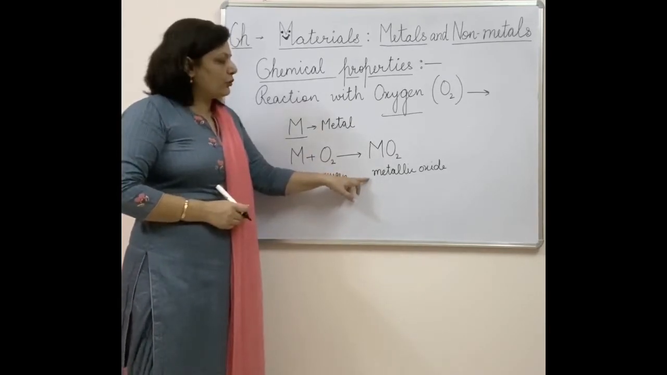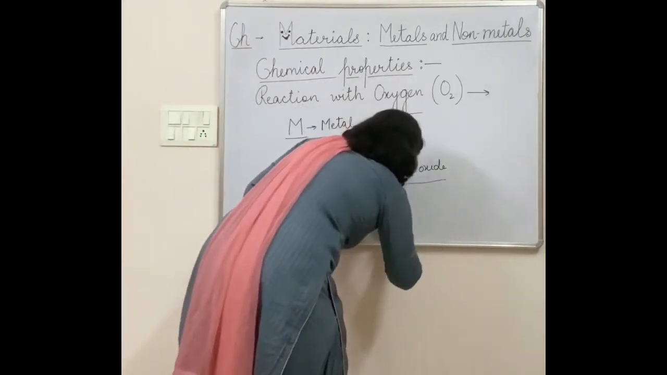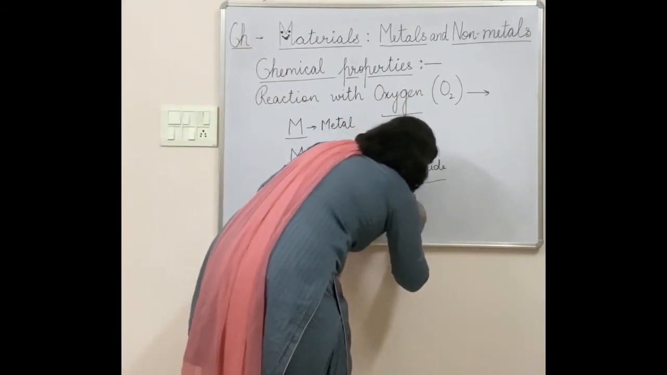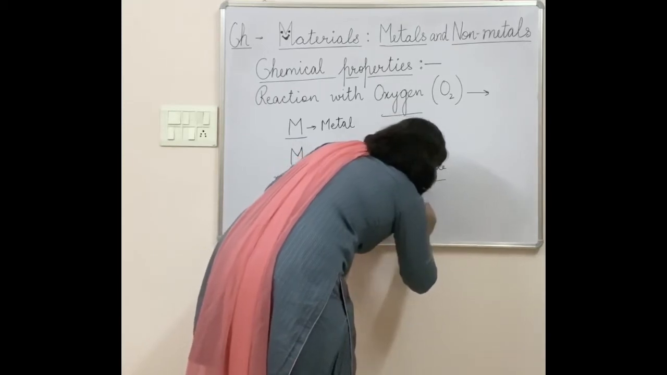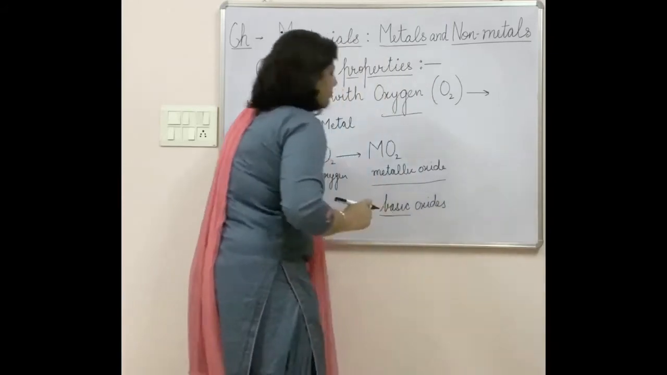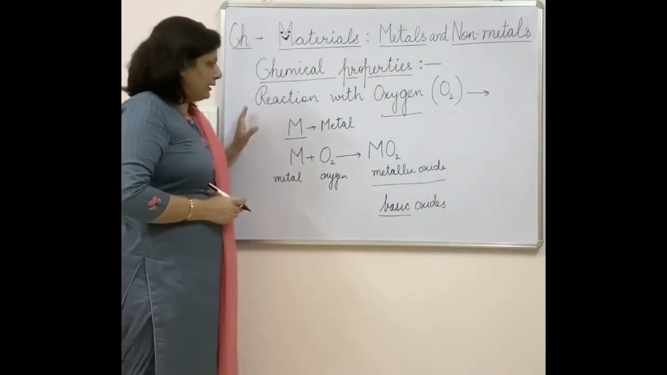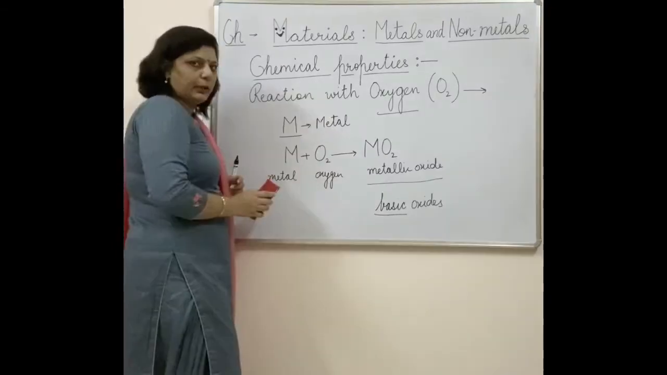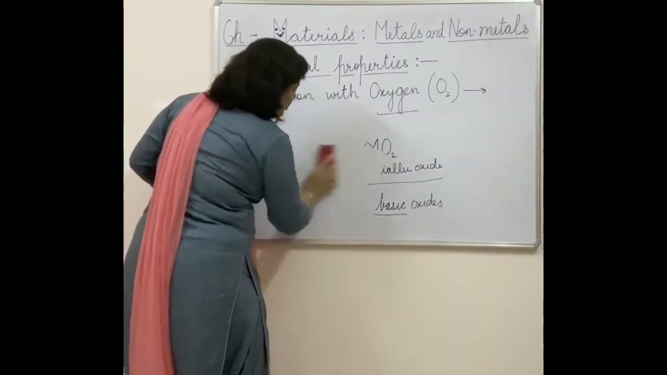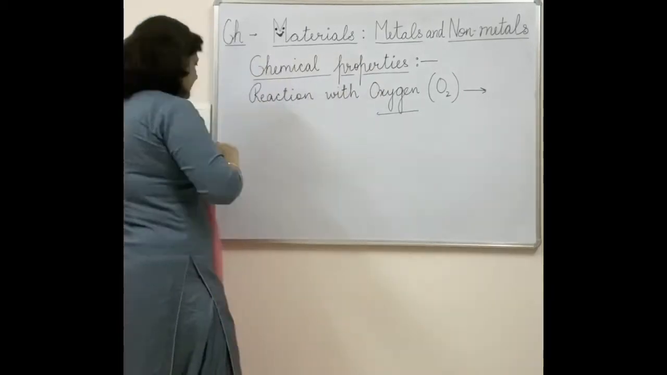The nature of this metallic oxide formed is basic. All the metals will form basic oxides. And how you will check whether the metals are forming basic oxides or acidic oxides, that also I will let you know, how you can do it. Let me explain with the help of a few examples how metals react with oxygen.